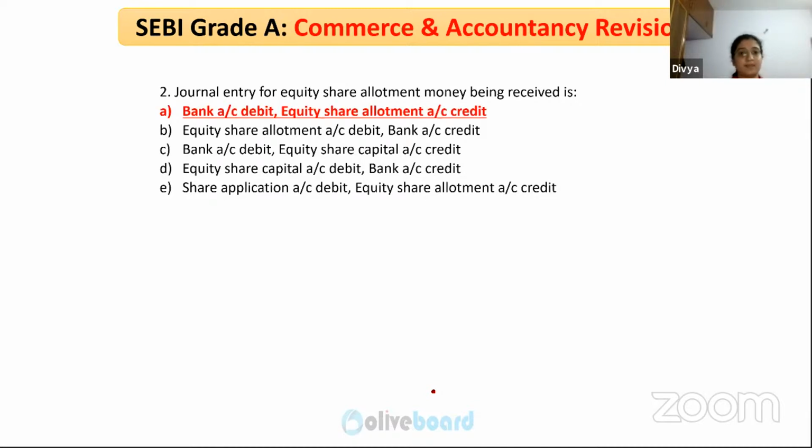So the answer is bank account debit to equity share allotment account, which is credited. So what happens in case of this journal entry? What are you receiving? You are receiving money, right? So money is coming in. That is, cash is coming in. So as per the real account rule, we are debiting the bank account and equity share allotment account is credited.